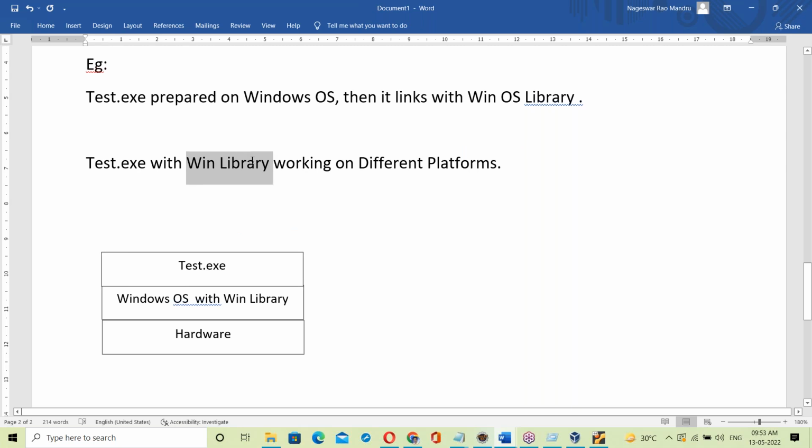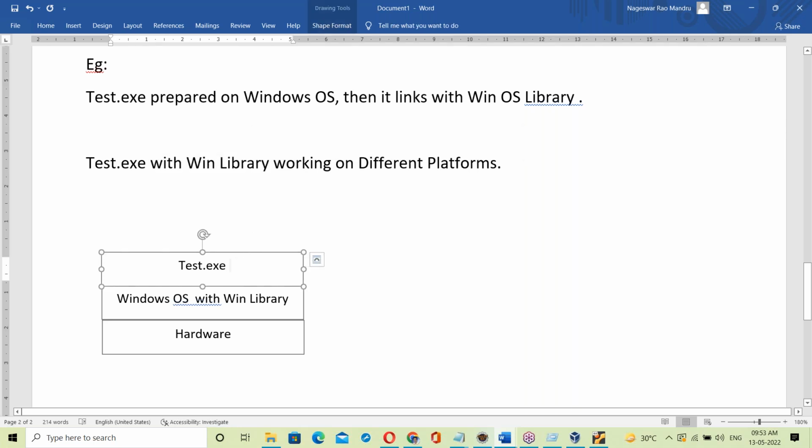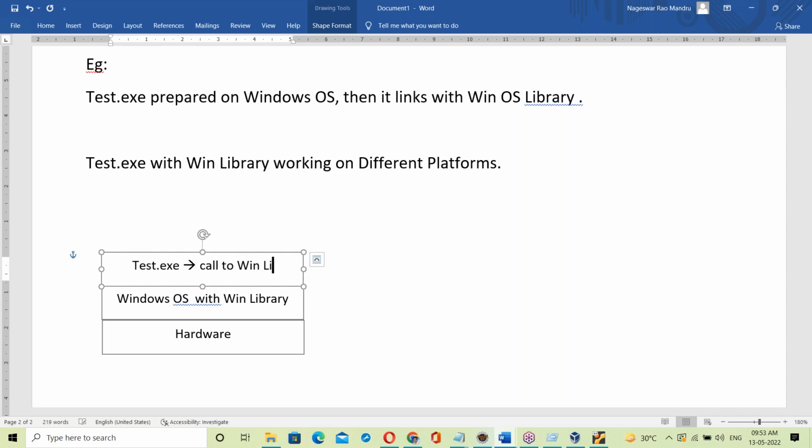Test.exe file contains the Windows OS library. Since it contains the Windows OS library, it will try to call the Windows library.